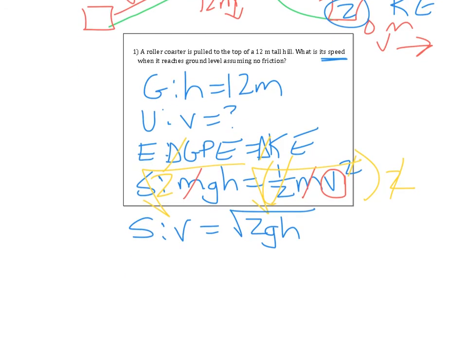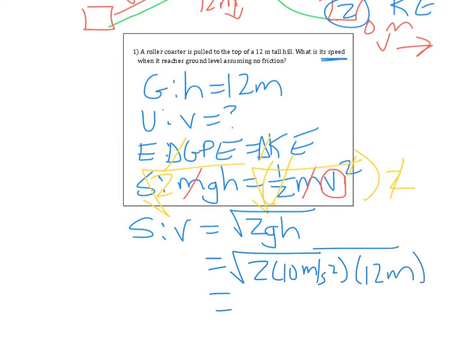So when I plug it in, I end up with the square root of 2 times 10 meters per second squared times h, which was 12 meters. So then that's 20 times 12. Take the square root. Don't forget your square root.